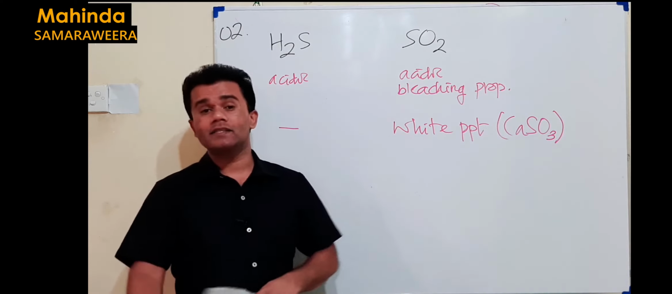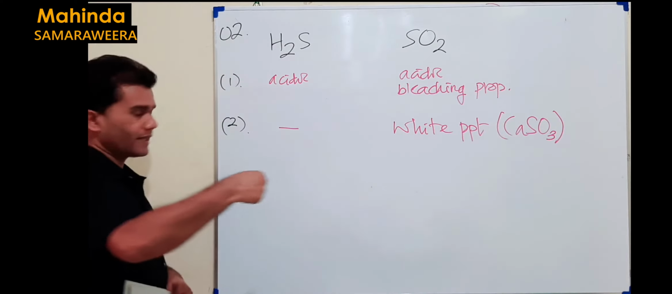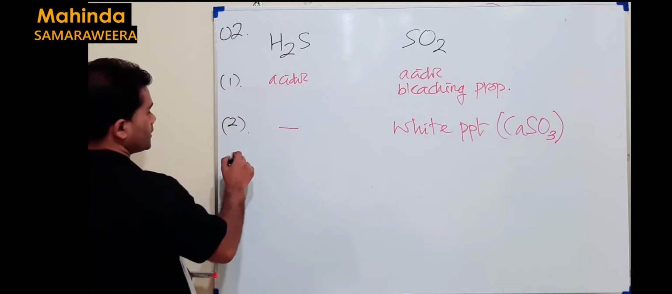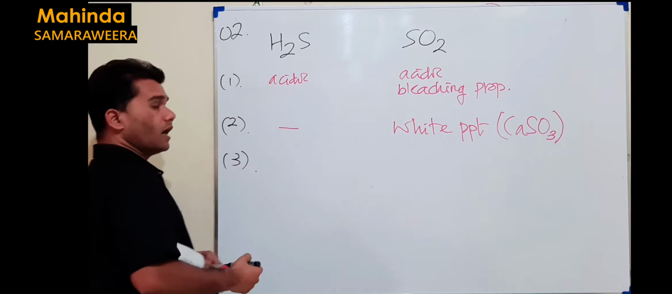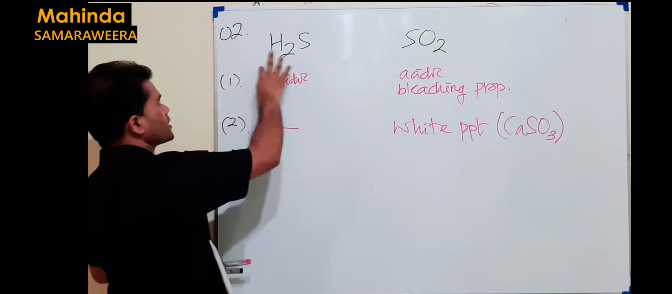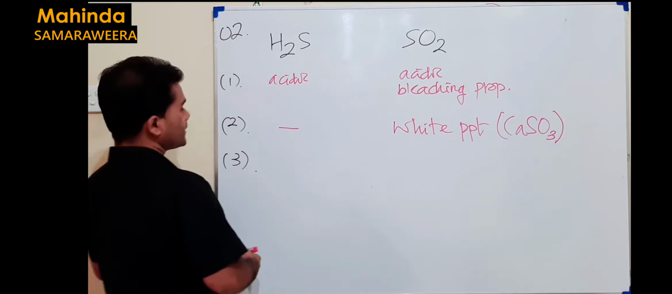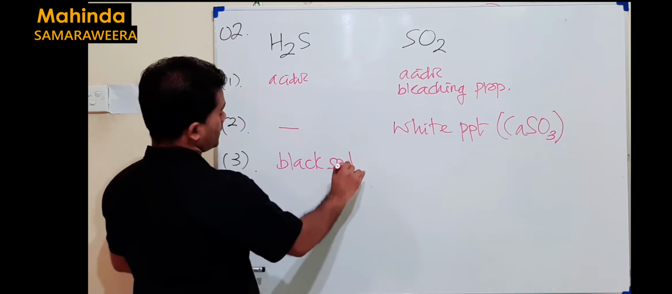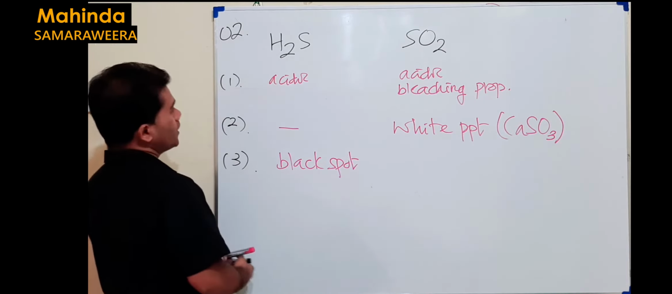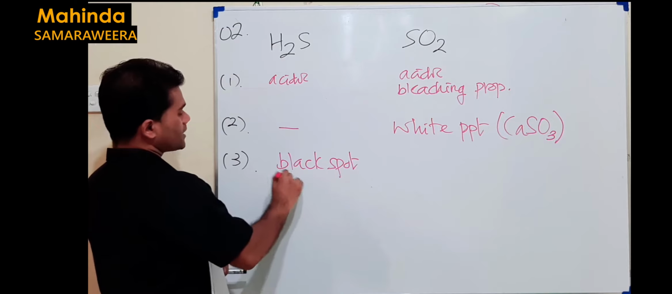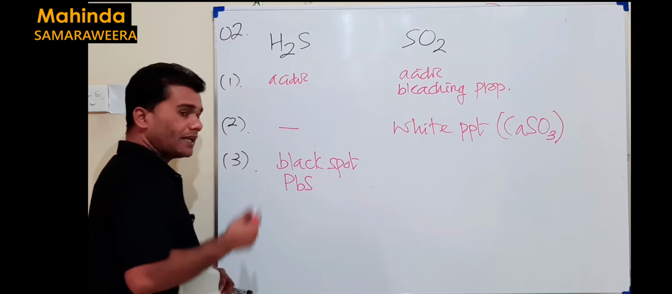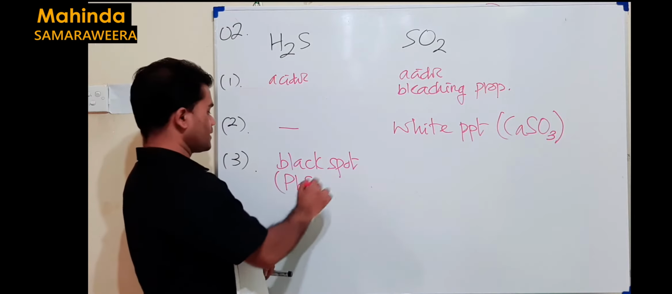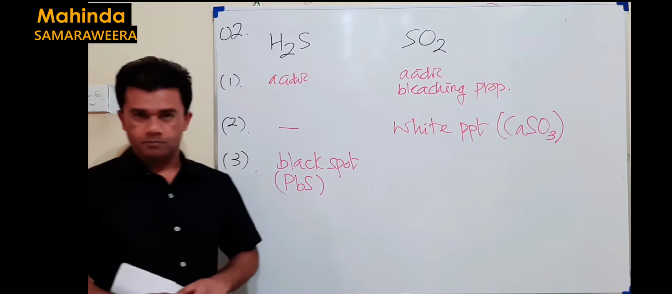Next one, lead acetate paper. We can hold a filter paper dipped in lead acetate. The question is whether we have two different observations. Hydrogen sulfide with lead acetate, what do we get? We get a black color spot here. The reason for that is the formation of lead sulfide, PbS. Lead acetate plus H2S gives lead sulfide, which is a black color precipitate.